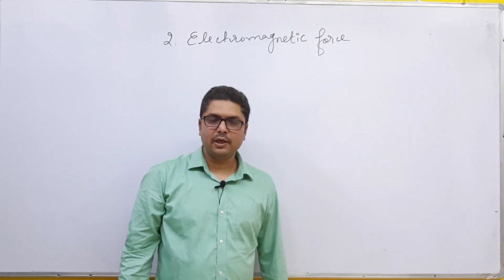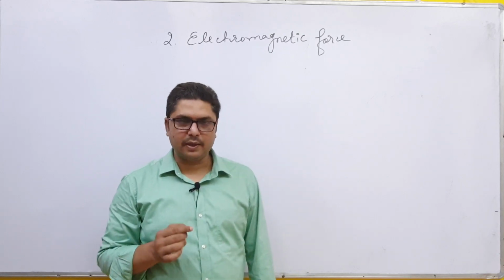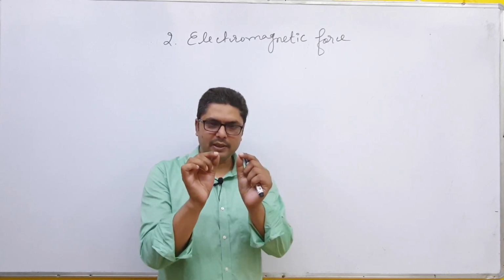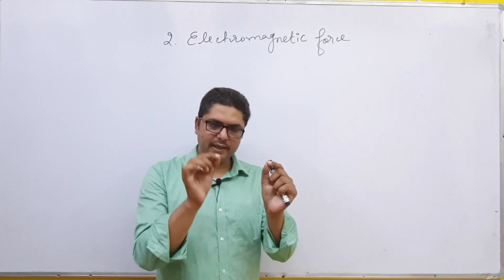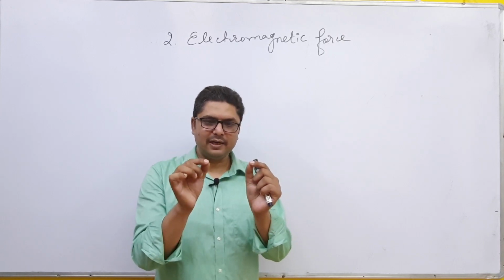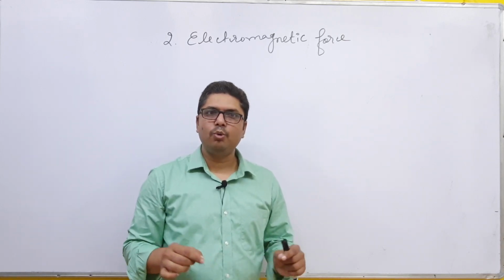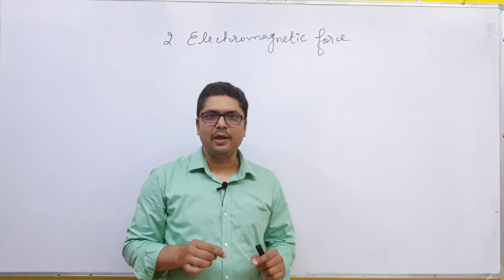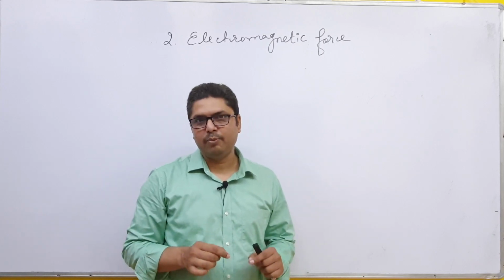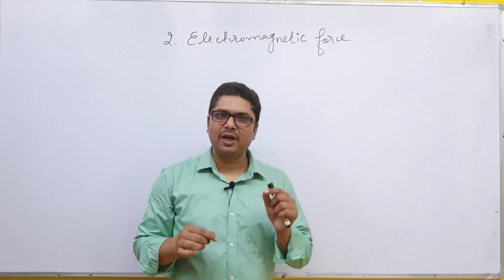The next force is known as electromagnetic force. This is the force between two charged particles. If you have two positive charges, they repel each other. If you have a negative charge and a positive charge, they attract each other. If you have two negative charges, they repel each other. This means the force of attraction or repulsion between two charged bodies is said to be electromagnetic force. It is also known as Coulomb force, because it is given by Coulomb, and also electrostatic force.